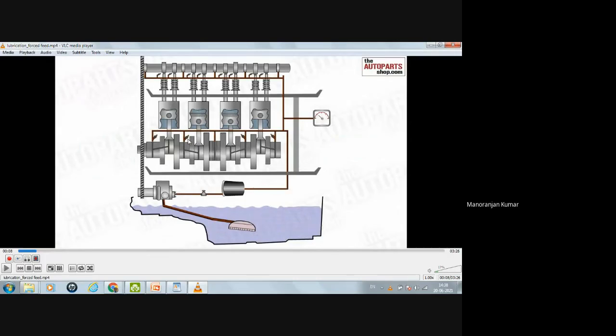Okay, this is the first gallery in which the crankshaft, piston, and connecting rod are there. And this is the second gallery in which the valves are there, inlet and exhaust valve. Springs are there. The camshaft will be there. Okay. Here, this is the pressure gauge which can measure the pressure of the oil which is passing through the oil line.